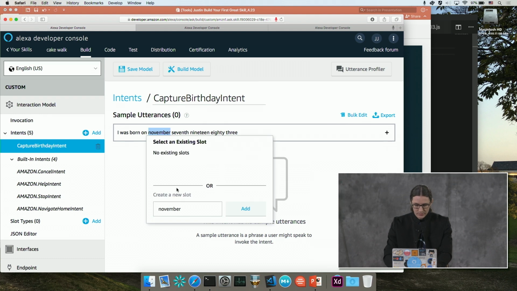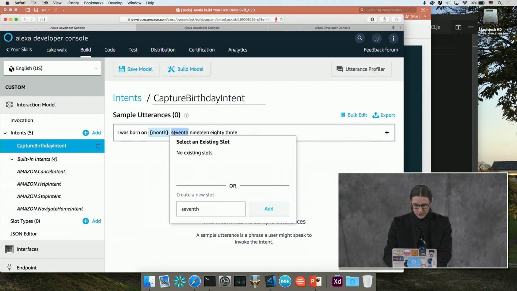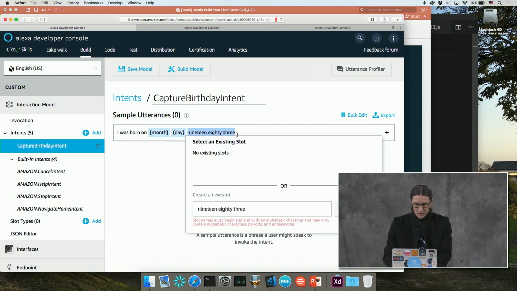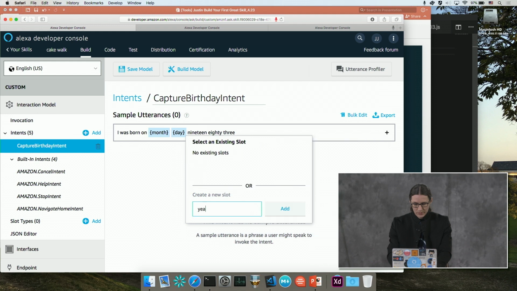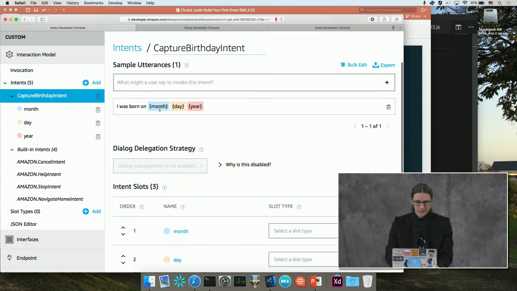So I'm going to go ahead and double click this, enter in month here. We're going to change this and convert it to day. And I'm going to take this, I'm going to convert it to year. Okay, and then if I press enter, you'll notice it converted these into nice little colors that indicate that there are slots, and they're surrounded by curly braces.